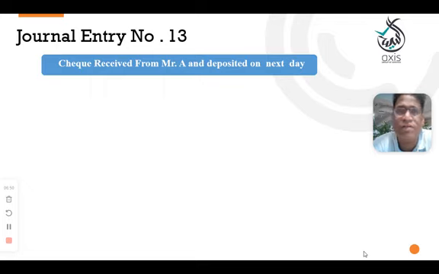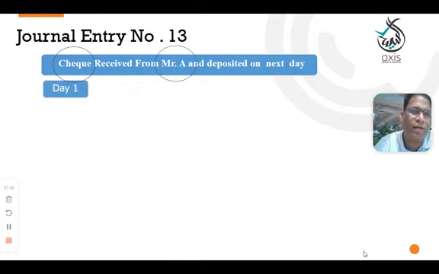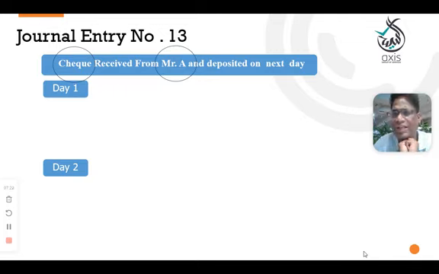Okay, in that case, the check is received today but not deposited to the bank, the bank has still not received the check. The customer paid to us, so treat it as a check with us is equivalent to cash. So here check is a check, and Mr. A's two accounts are involved and 2 days are involved, day one and day two. Here check is the receiver, bank is the receiver, Mr. A is the giver. I'm not implementing the step for this given transaction because of the space.